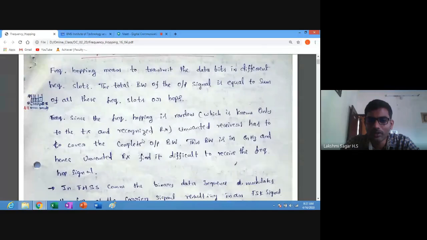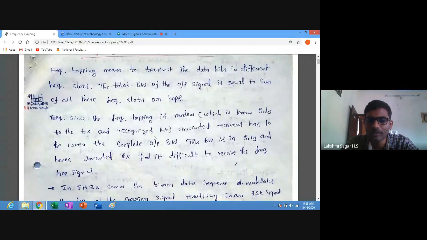The frequency hopping is not completely random, it is pseudo random in nature, which is known only to the transmitter and the recognized receiver. Unwanted receivers have to cover the complete output bandwidth. But when you transmit information using spectrum modulation techniques, it becomes very difficult to cover the entire bandwidth, so it is not possible to jam the signal.